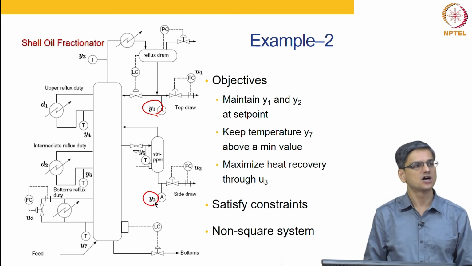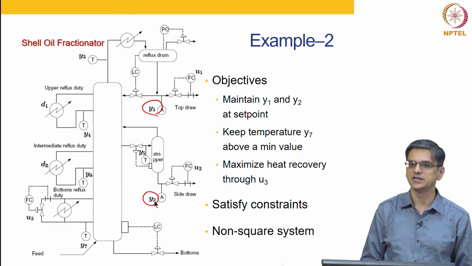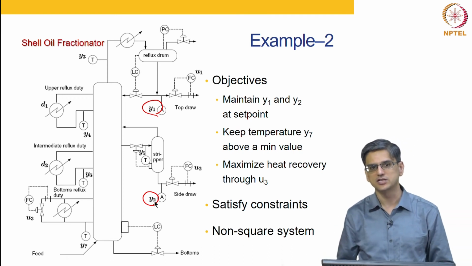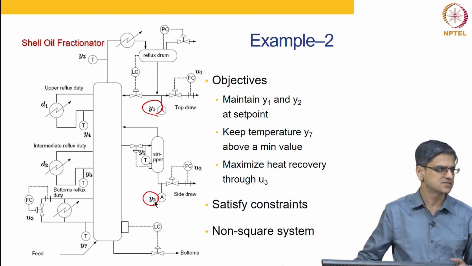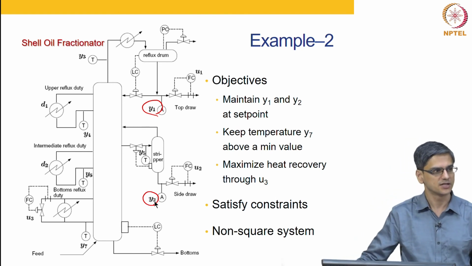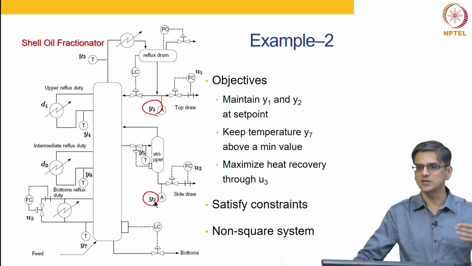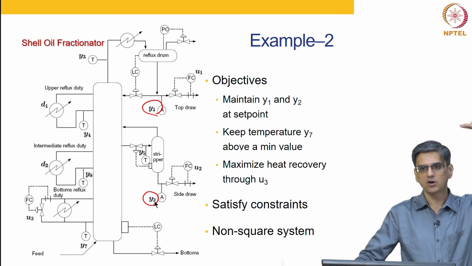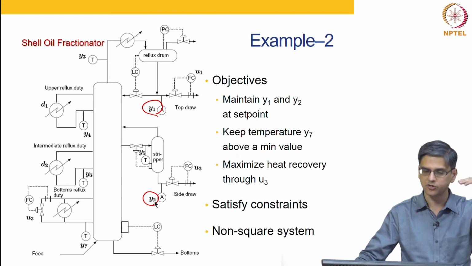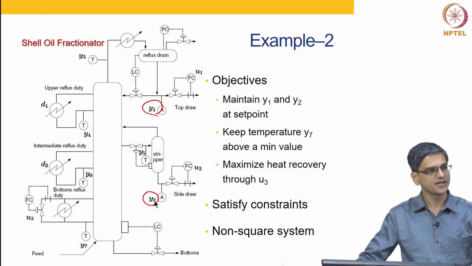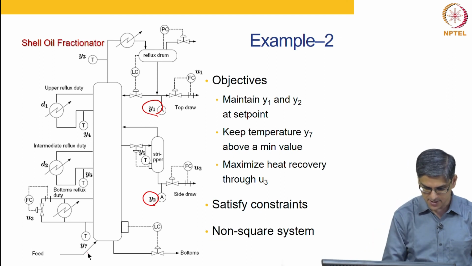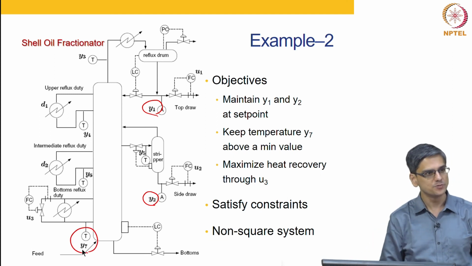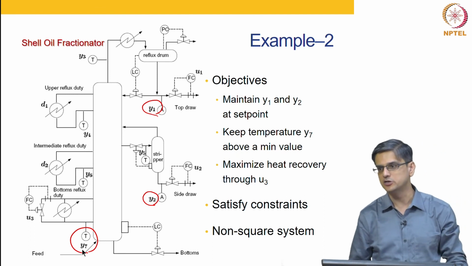So, this is a fractionator, which I talked about in an ethylene plant or a propylene plant. Fractionator is one of the devices used in a plant like this. So, your set points are that the quality of the most volatile compound and the quality of your middle volatile compound are kept at the desired set points. In addition to that, the temperature of the bottoms has to be kept above a particular value.